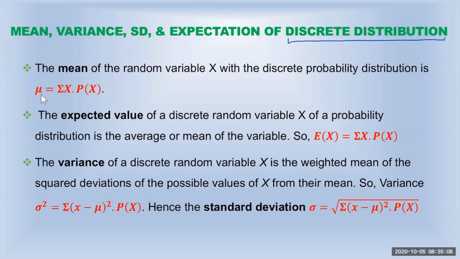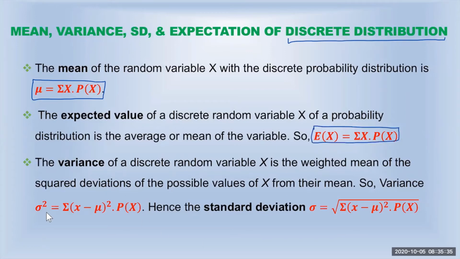Mean is equal to the sum of x multiplied by p of x. If I use the word mean, I use the symbol mu. But if I say the expected value, although the formula is the same, I represent it by E of x. So expected value is equal to the sum of x multiplied by p of x.